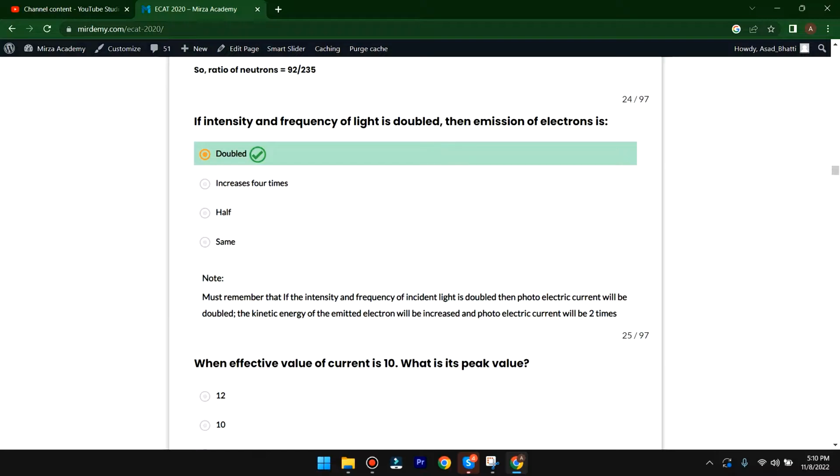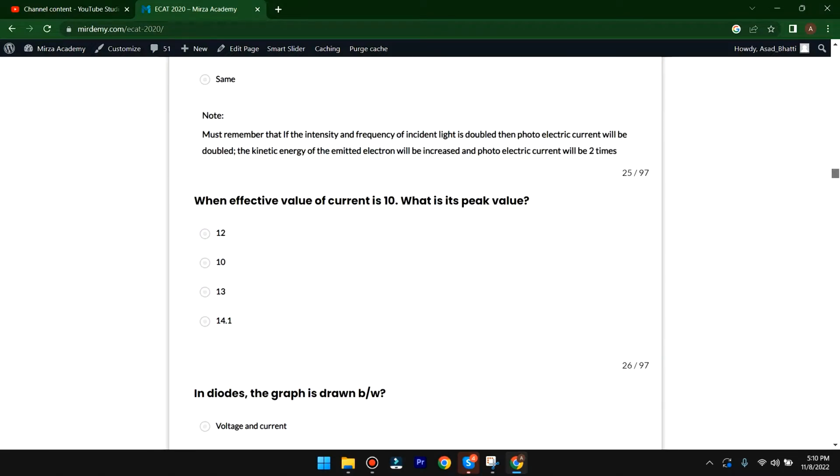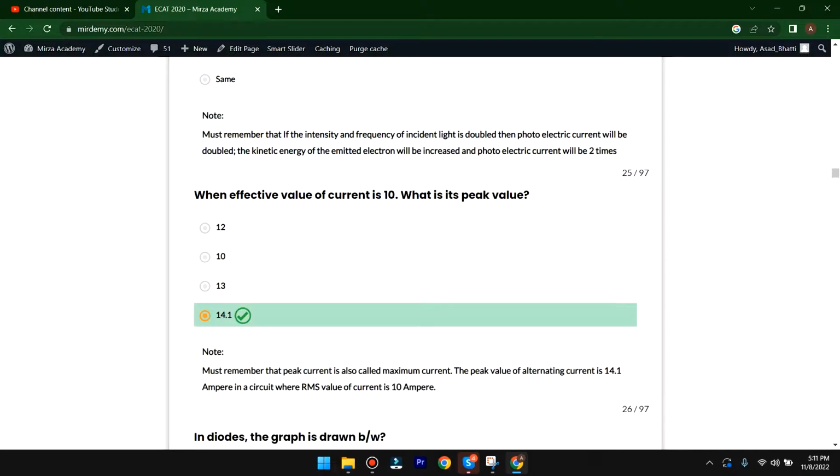The next MCQs. When effective value of current is 10, then what is the peak value? 12, 10, 13, 14. So 14.1 is the right answer. Must remember, the peak current is also called the maximum current. The peak value of alternating current is 14.1 ampere in a circuit where the RMS value of current is 10 amperes. So here D option is correct.